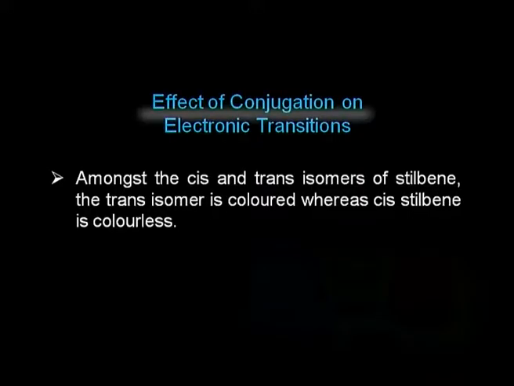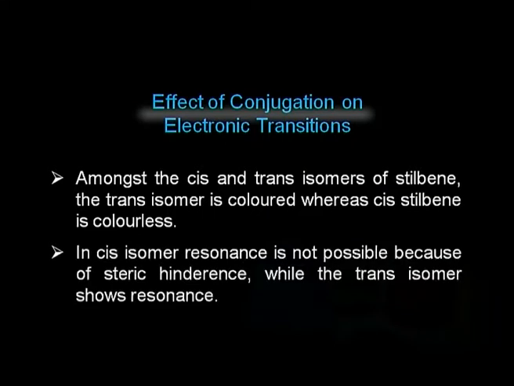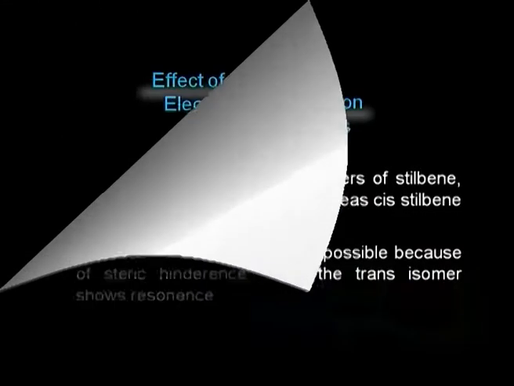Another example here is cis and trans stilbene. Among the cis and trans isomers of stilbene, the trans isomer is colored whereas the cis isomer is colorless. The reason is that in the cis isomer, resonance is not possible because of steric hindrance, while in the trans isomer, resonance is possible.